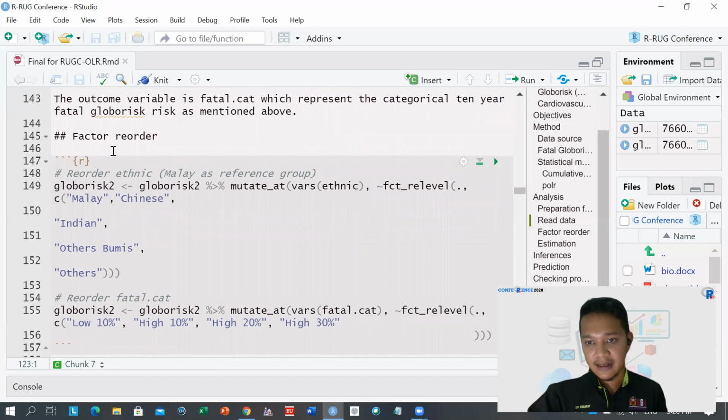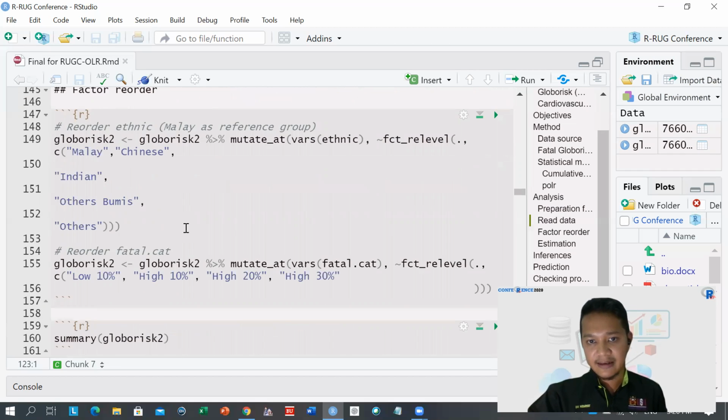Okay, and then we have to reorder the factor variables into a meaningful order so that the reference group will be more concise and meaningful. All right, so we will order the factor variable for ethnic and also for the fatal categorical outcome of globaris.